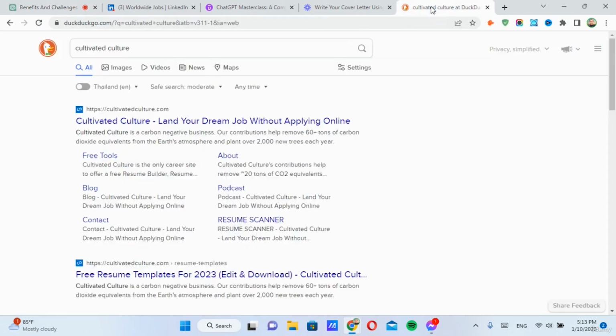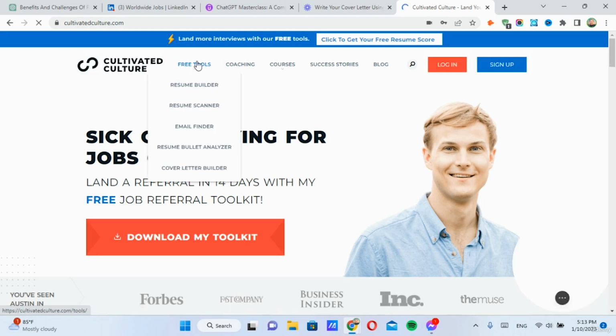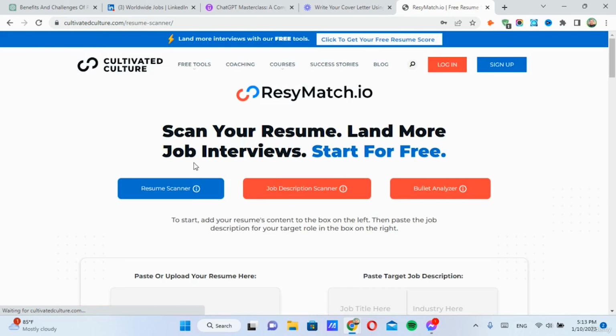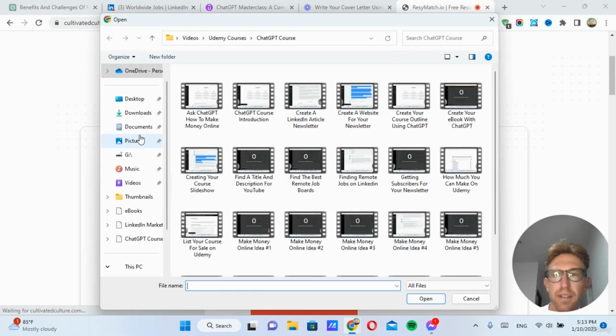In this particular case, I'm going to take a look at Cultivated Culture because this is one that I've used before to optimize my resume. Basically, all you have to do is go to Free Tools, Resume Scanner, right here. So click on Resume Scanner. It's totally free to use, as you can see. All you have to do is upload your resume right here.